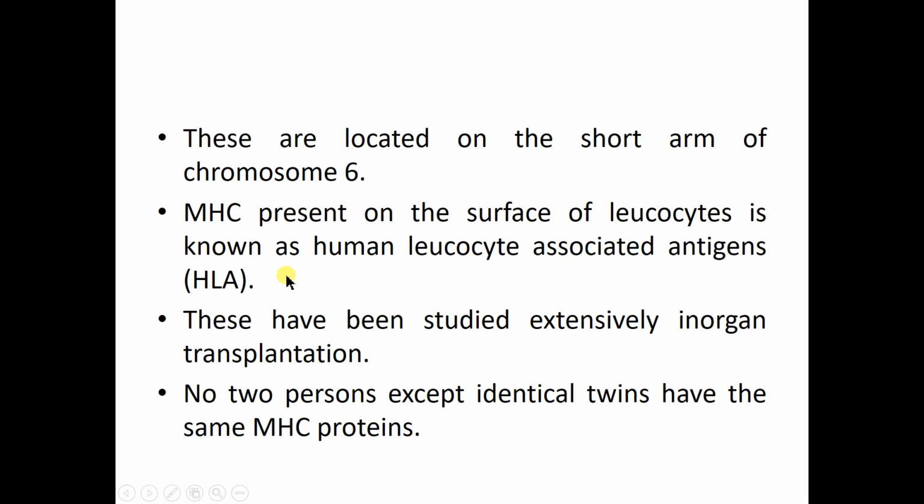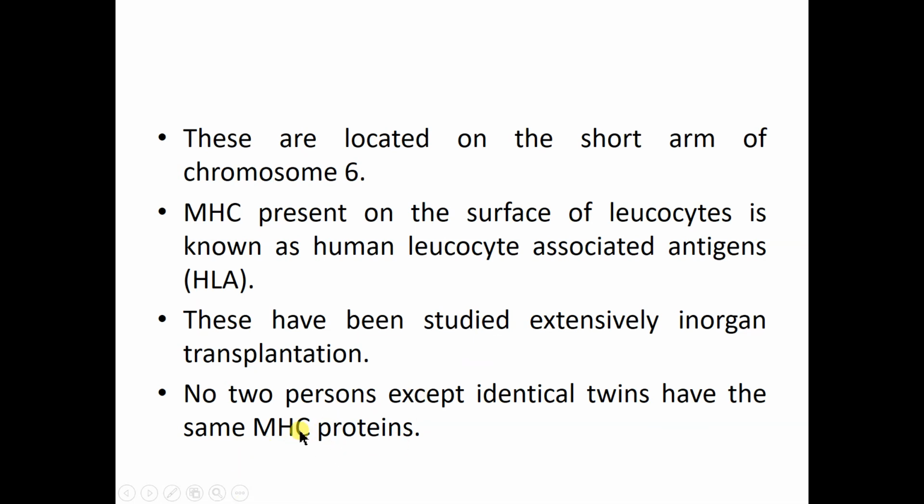So HLA typing is also done before any organ transplantation. Here they are extensively studied in organ transplantation. Graft rejection and graft acceptance are decided based on the human leukocyte antigen present on our nucleated cells. No two persons, except identical twins, have the same MHC protein.